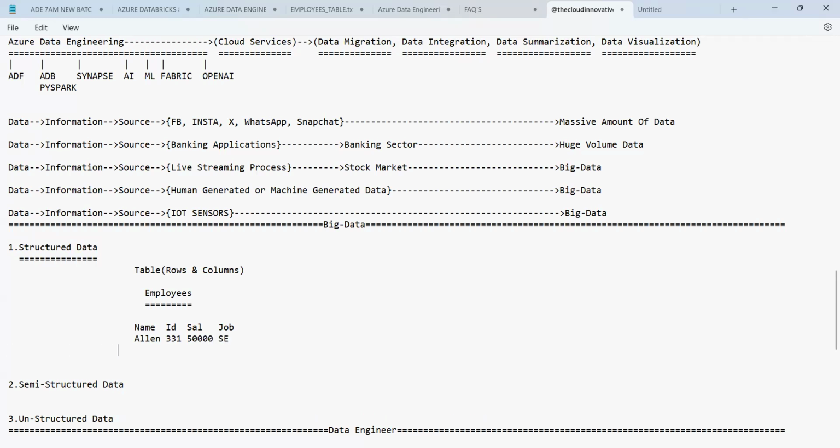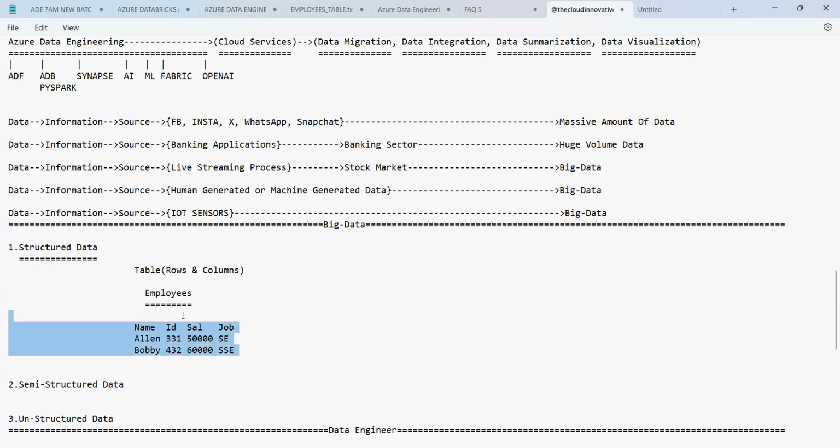And then I'm using another one, Bobby, with 60,000, and senior software engineer. Now, how many rows and how many columns are there? Four columns and two rows. Exactly.